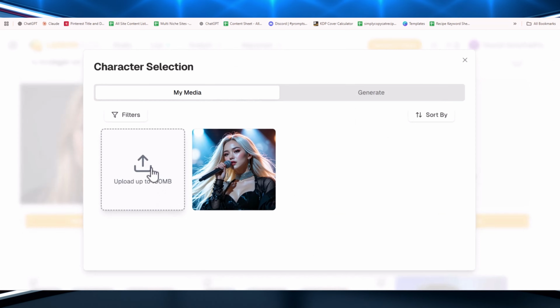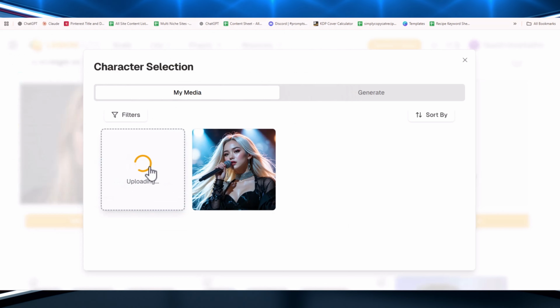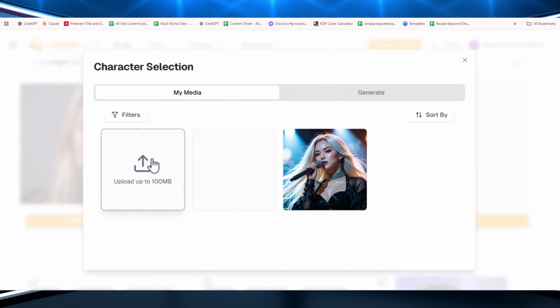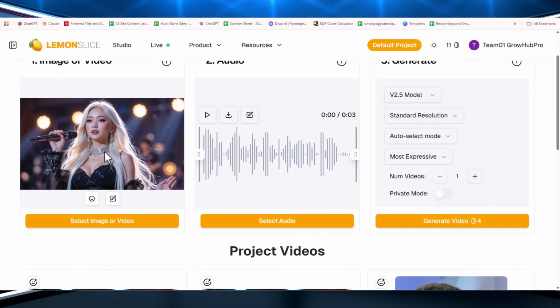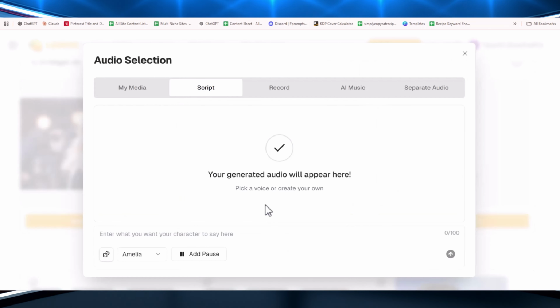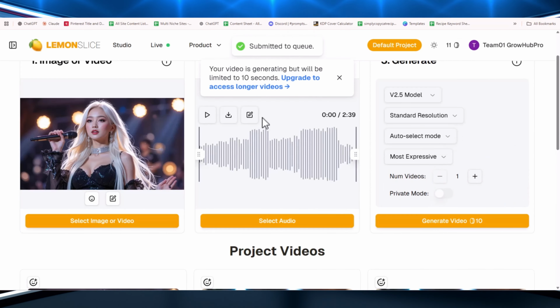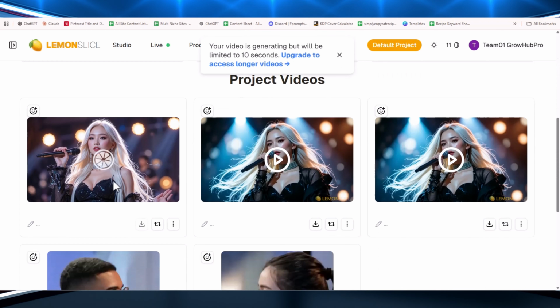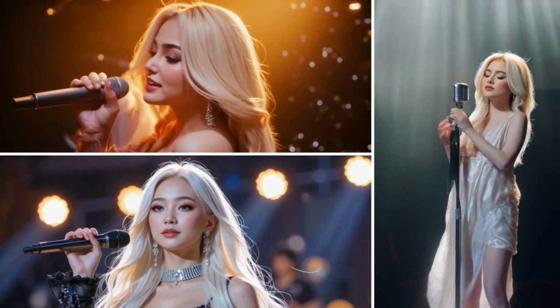Using the same method, create the other parts of the music video. I'm doing this because we'll be using these smaller sections of the song for editing later. Now it's time to create the singer's visuals using AI tools.